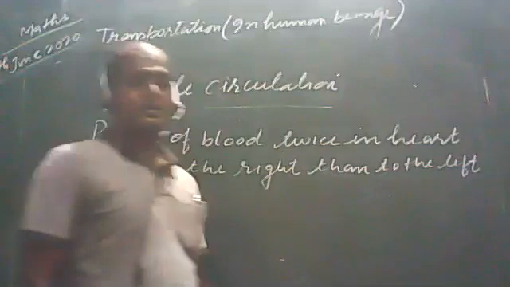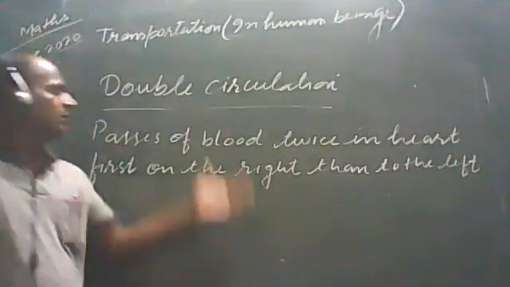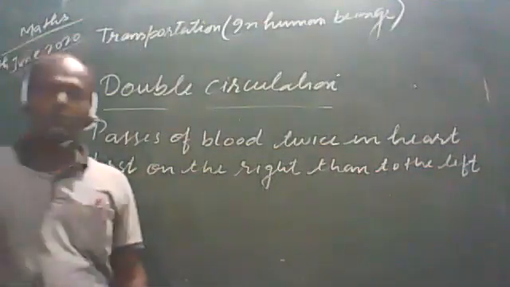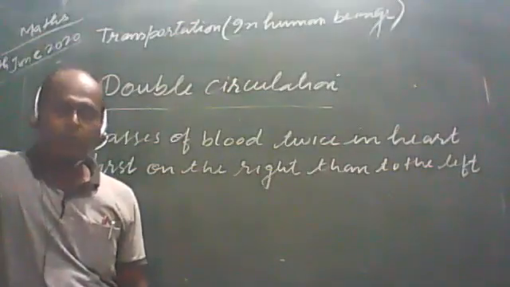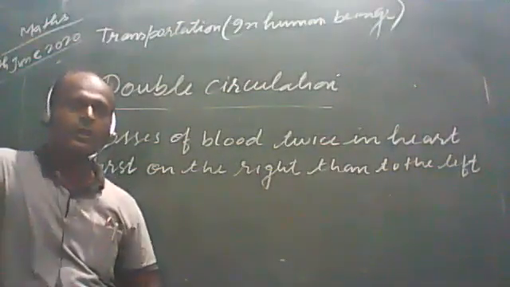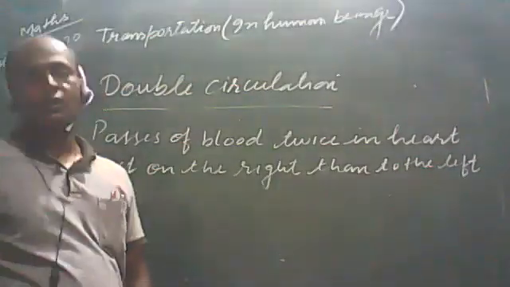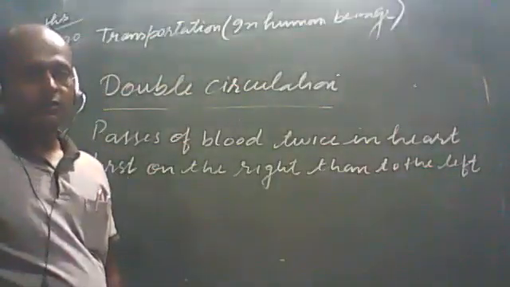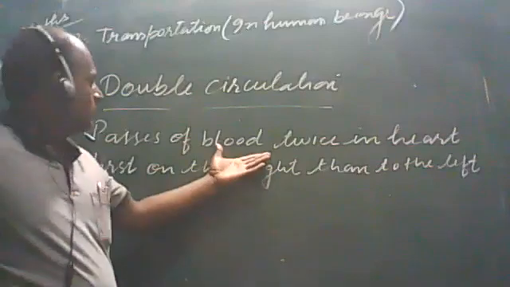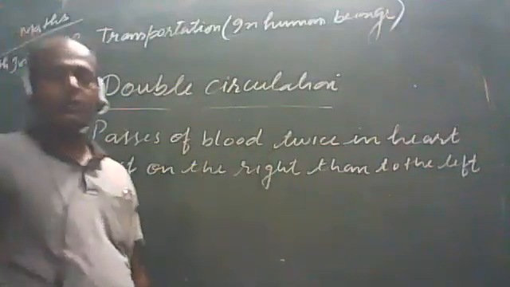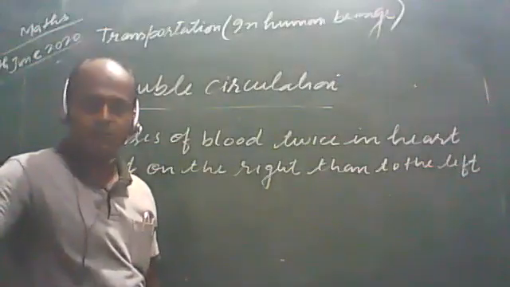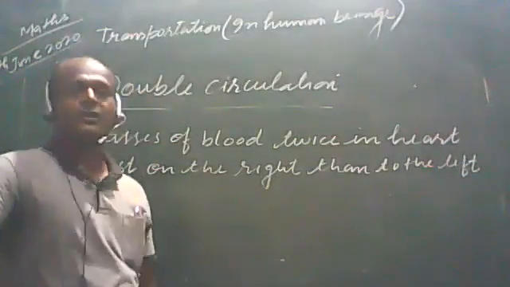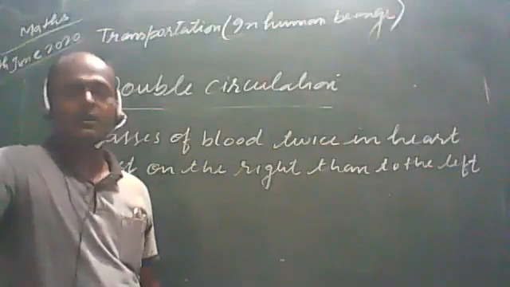Let us see, students. I have written it in very short. We have discussed the double circulation, that what is double circulation. As we have studied, both pure and impure blood is collected in the heart. Then in the left portion of our heart, in the left atrium and left ventricle, there is oxygenated blood. And in the right atrium and right ventricle, there is deoxygenated blood.